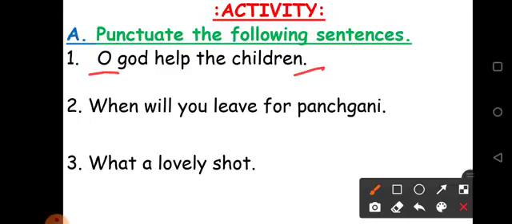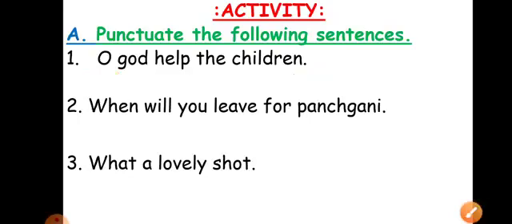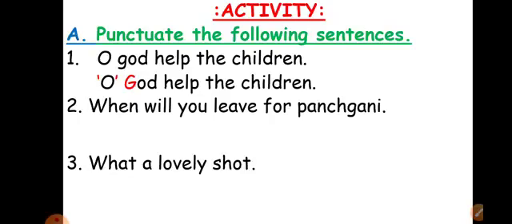It's a request, so at the end we have put a full stop, and the first letter is capital. Anything we have to do? Yes, we have to add the punctuation marks which we have studied. See how our answer will look. The letter O will go in single inverted comma and G of God will be capital. Oh God, help the children.